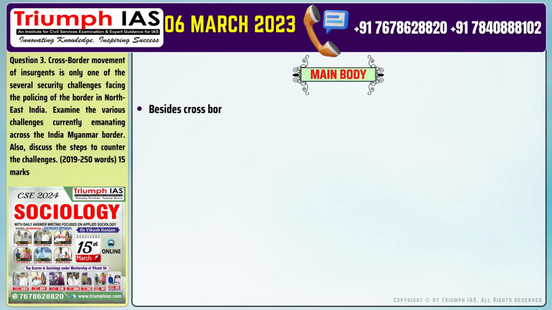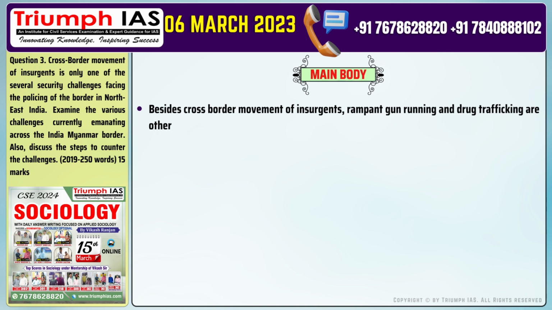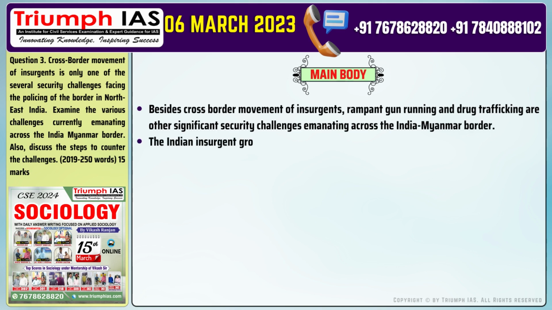The main body of the answer. Number 1. Besides cross-border movement of insurgents, rampant gun running and drug trafficking are other significant security challenges emanating across the India-Myanmar border. Number 2.